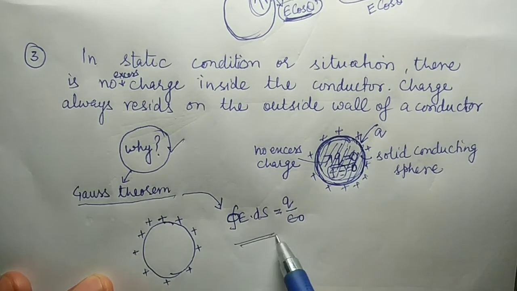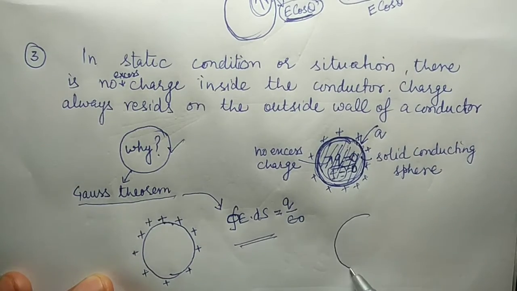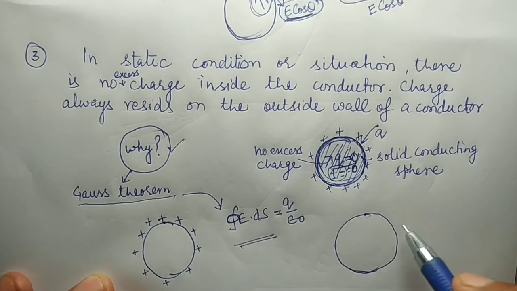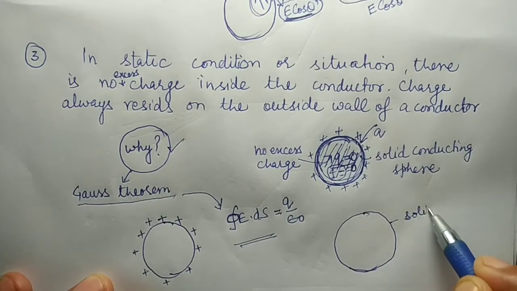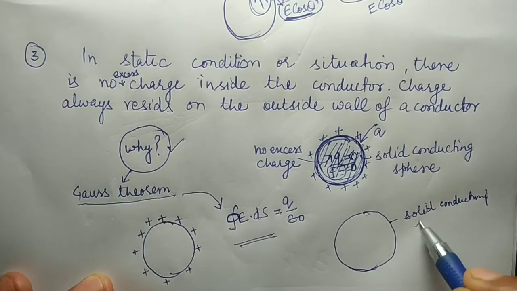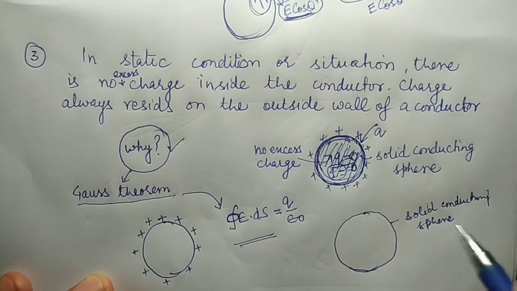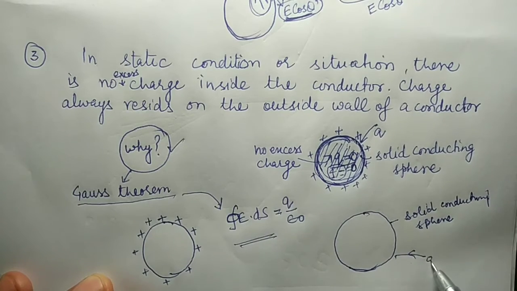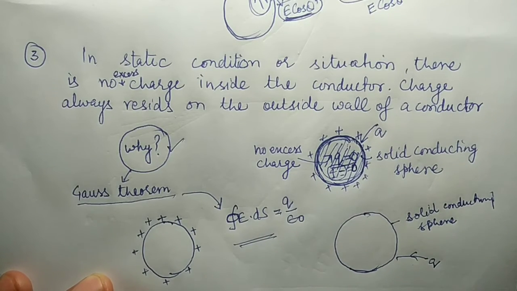To explain this one, I consider a solid conducting sphere. So when I give a charge, suppose I have given it a Q charge, but I don't know where the charge is located or where it is distributed.